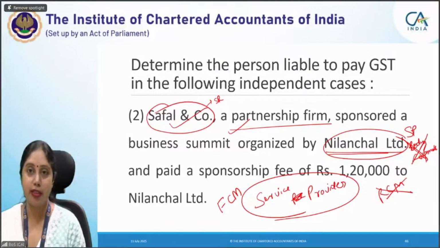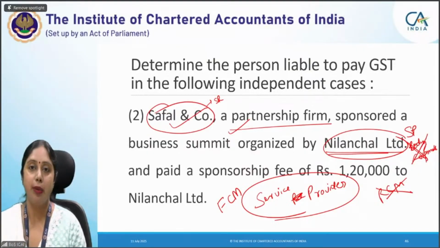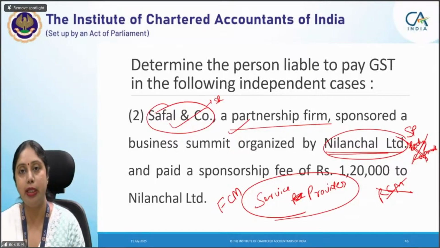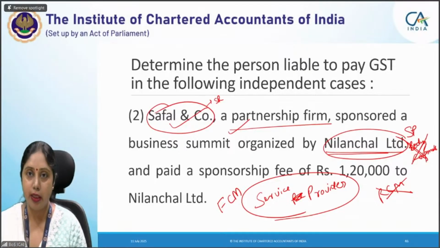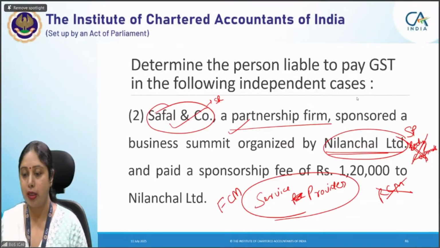Many of you are still saying Safal and Company, being the receiver, is liable to pay GST under reverse charge. No, because the supplier is a body corporate. The supplier should be a person other than a body corporate in case of sponsorship service. This is an amendment. Please keep this point in mind. In the examination also, this is important because all the amendment-based questions are important for the examination.